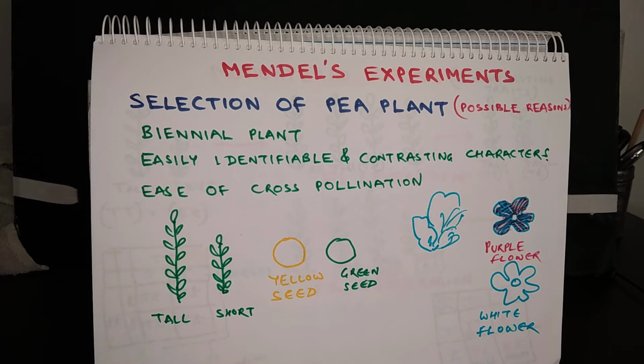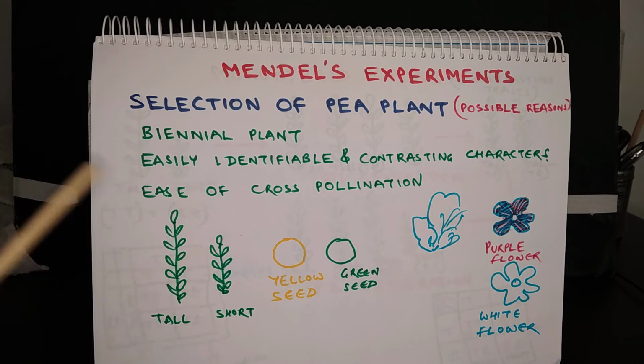So in his lifetime, a person may be able to study at the most 3 generations if he is lucky enough, not more than that. Okay, so data of 3 generations, that won't be sufficient to come to a proper conclusion. So pea plants, they have certain advantages over human beings in this term.